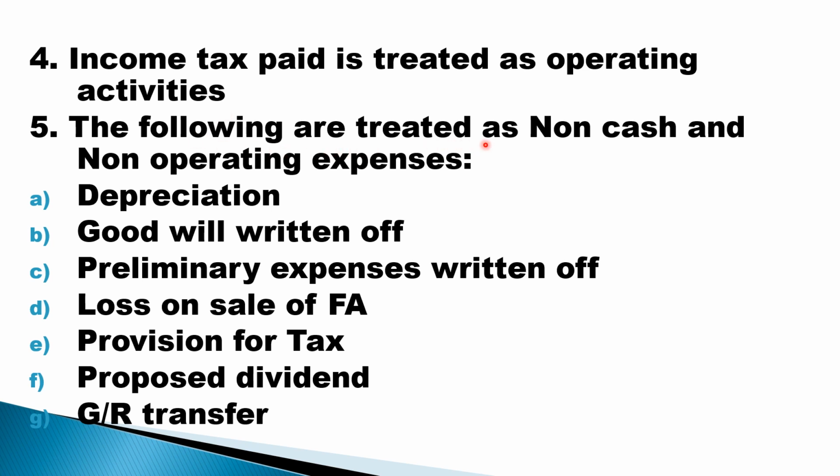The following are treated as non-cash and non-operating expenses. What is non-cash expenses? Those expenses where cash is not affected. Non-operating expenses mean those expenses that are not related to day-to-day activities of the business. Example, depreciation is a non-cash expense. Goodwill written off is a non-cash expense. Preliminary expenses is a non-cash expense. Loss on sale of fixed asset is a non-operating loss. Provision for tax is a non-cash expense. Proposed dividend is a non-cash expense. GR transfer is a non-cash expense.